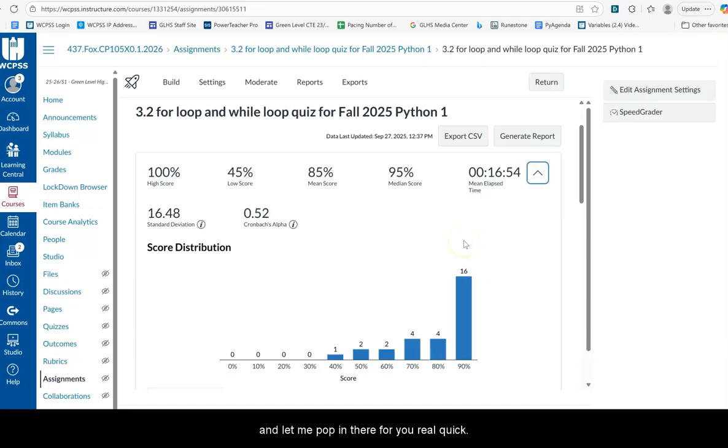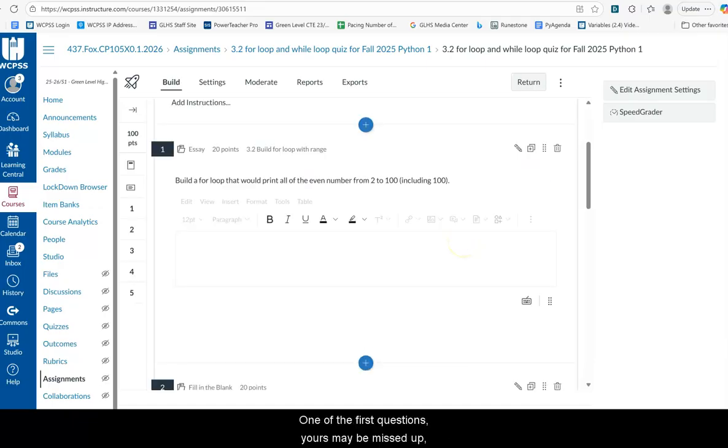All right, let's take a look at the quiz. Okay, so one of the first questions, yours may be mixed up a little bit because they're sometimes put in random order, was simply to build a for loop that would print all the even numbers, I should say numbers, not number, from 2 to 100, inclusive of 2 and inclusive of 100.